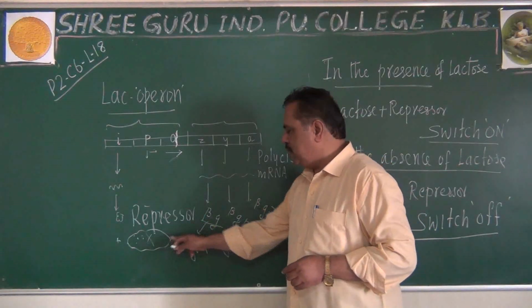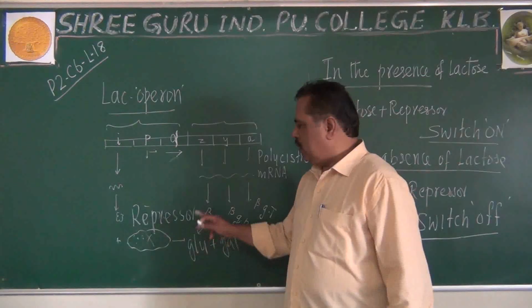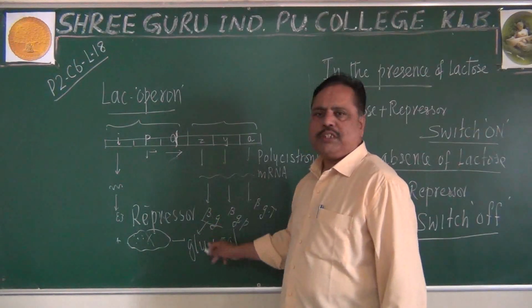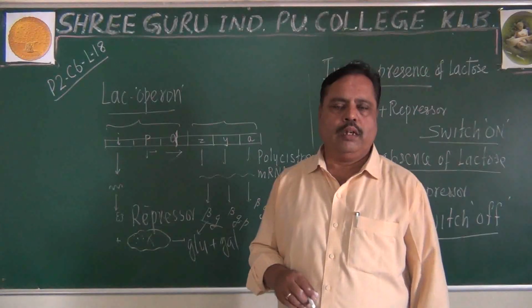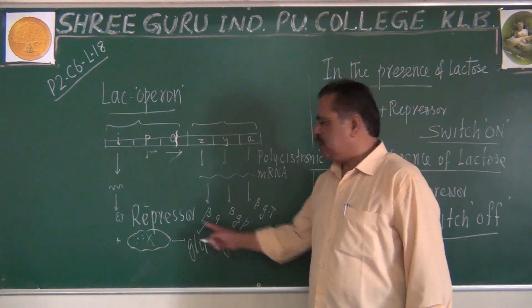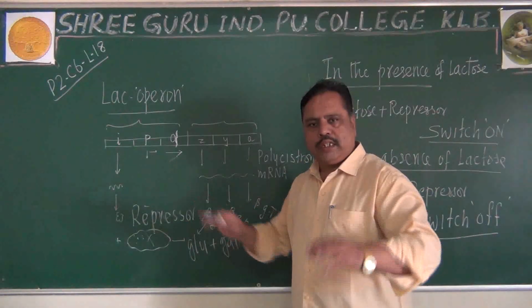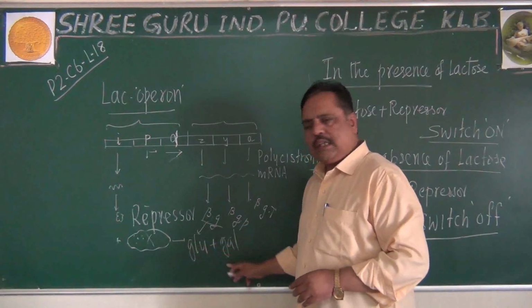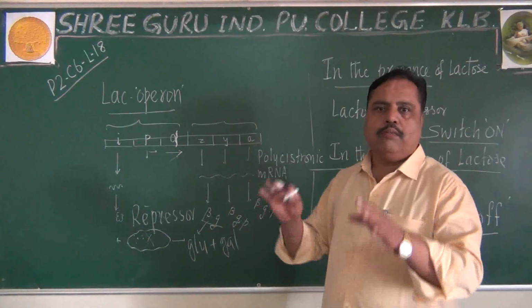When lactose is completely broken down, this process will be stopped and the enzyme production will be stopped. The products of this reaction are glucose and galactose. The substrate is lactose. When the substrate is completely exhausted and products are formed, this transcription will be stopped.